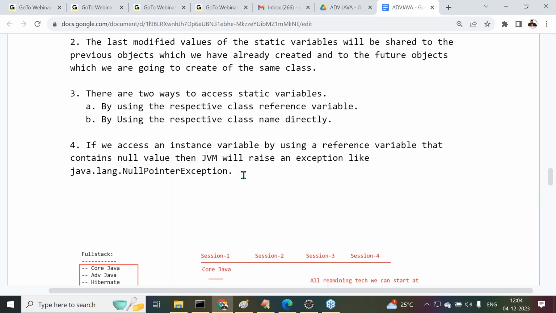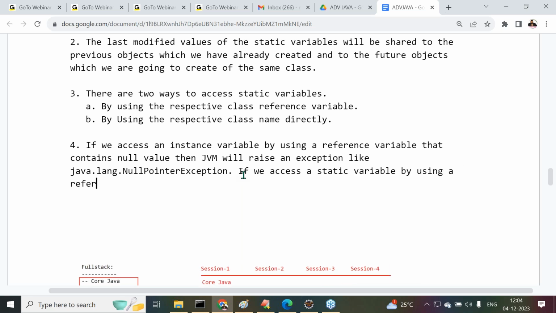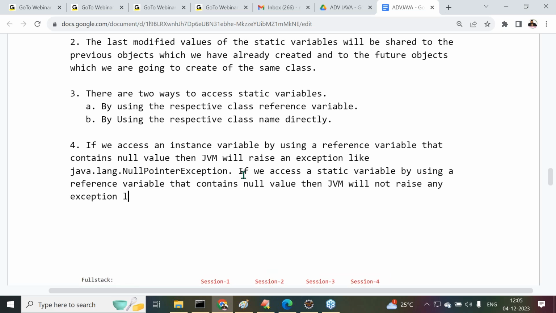Observe carefully. If we access a static variable by using a reference variable that contains a null value, then in the case of an instance variable JVM will raise java.lang.NullPointerException. But in the case of a static variable, JVM will not raise any exception.